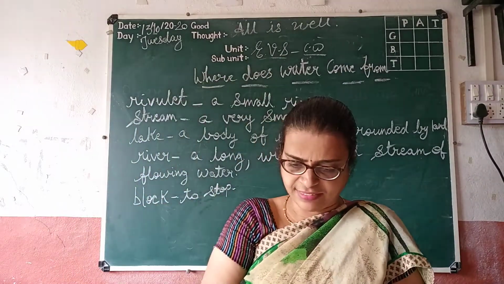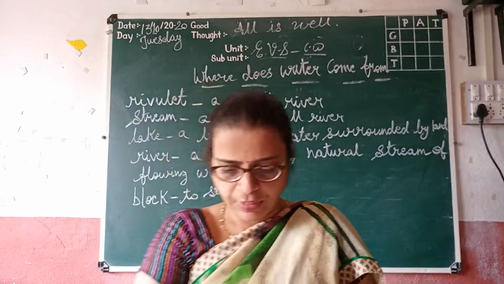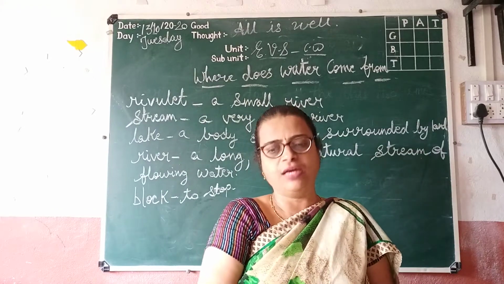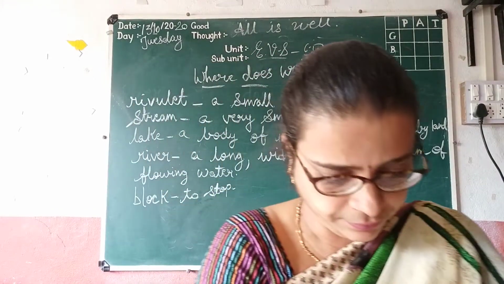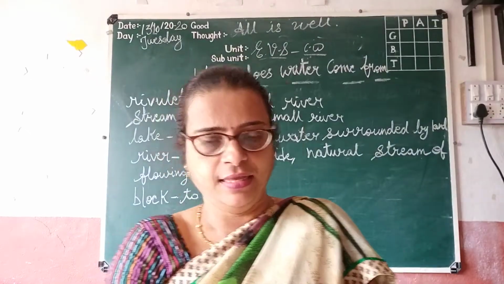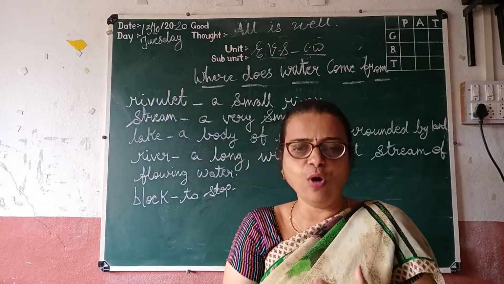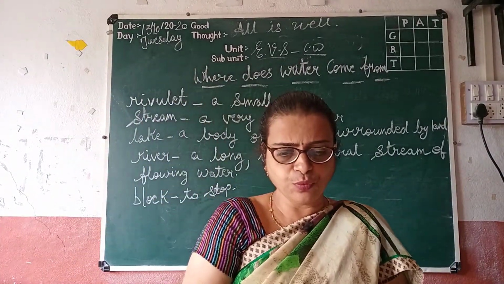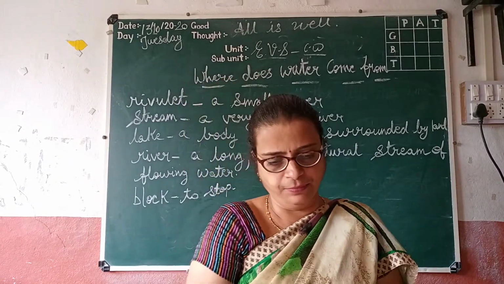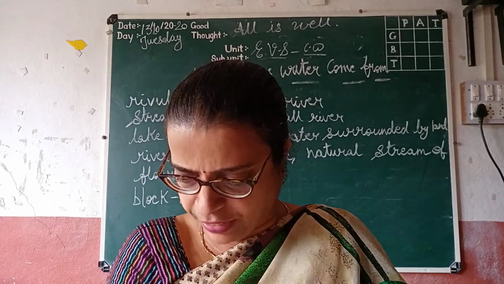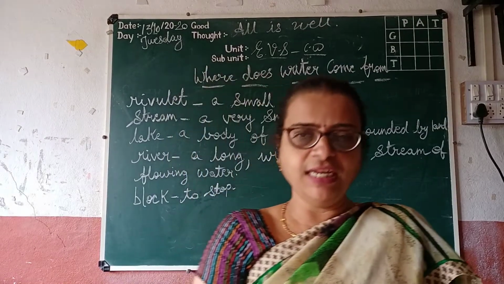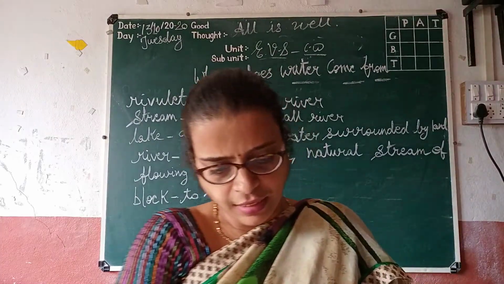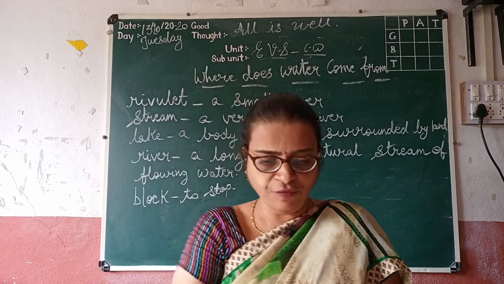Some rainwater seeps into the ground. To obtain the water, we dig a well. This water can also be taken out by using hand pumps and bore wells. A bore well is a deep narrow hole drilled into the ground, from which water is drawn through a pipe and pump. Then spring. What is a spring? Sometimes water in the ground comes out in the form of a spring.